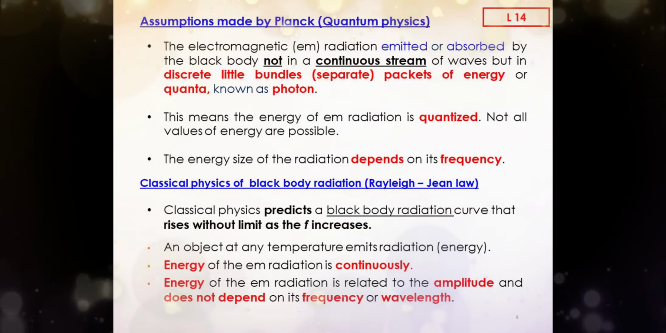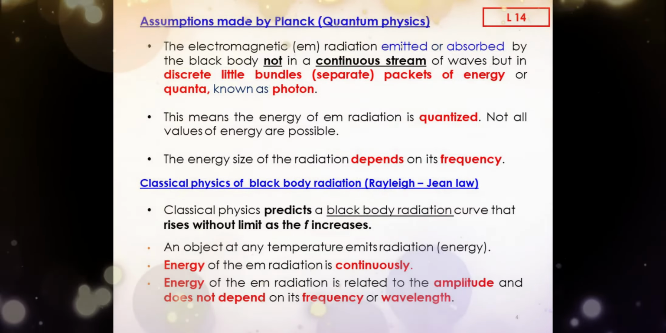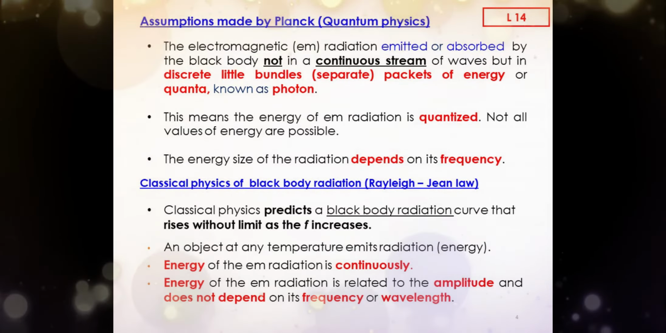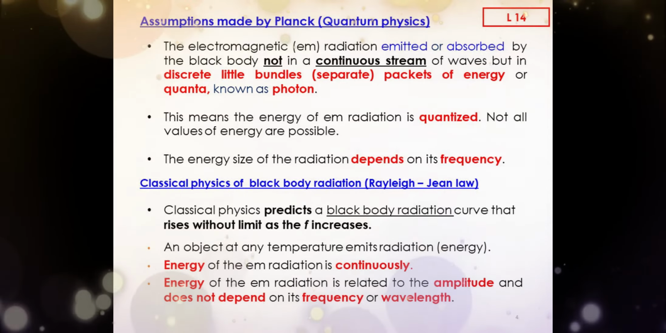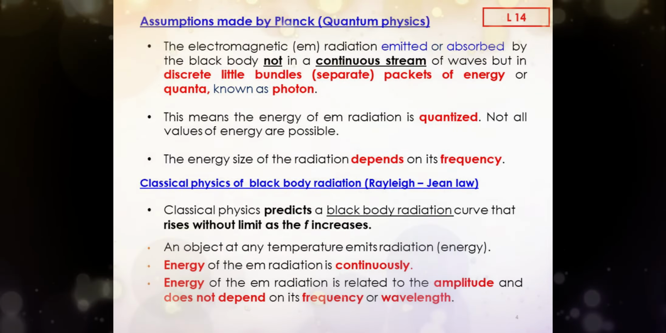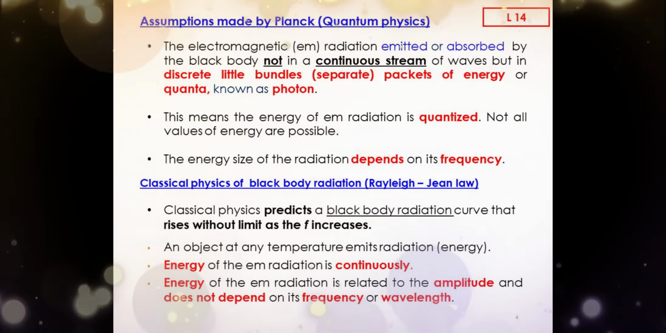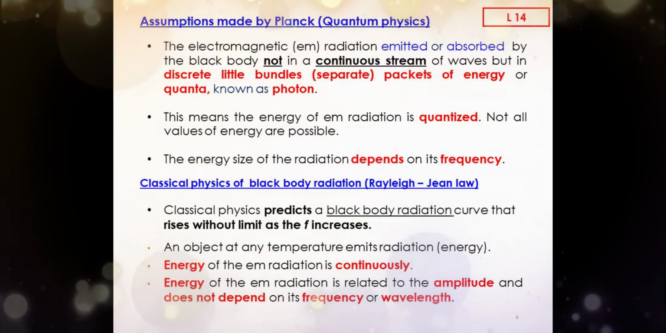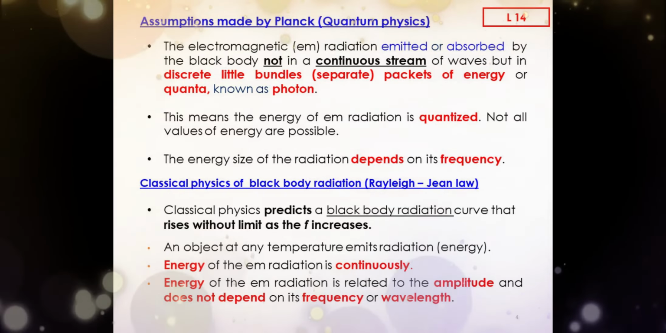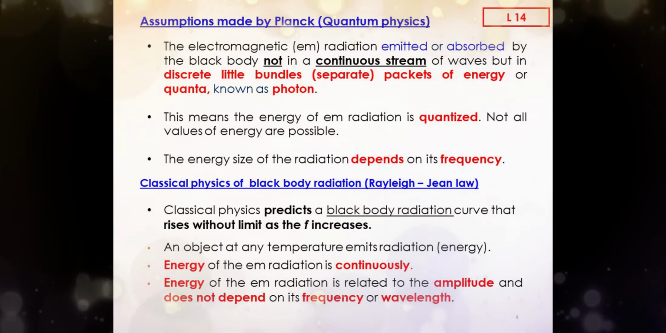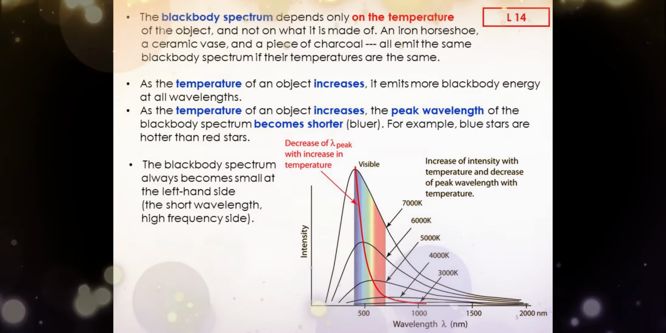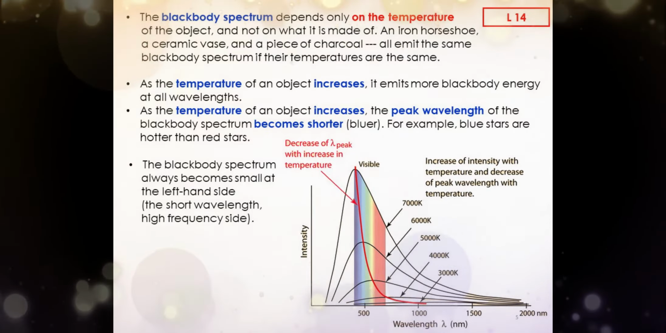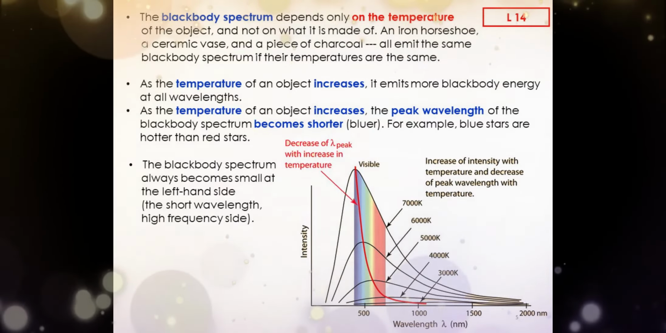Classical physics of blackbody radiation, the Rayleigh-Jeans law. 1. Classical physics predicts a blackbody radiation curve that rises without limit as the frequency increases. 2. An object at any temperature emits radiation, energy. 3. Energy of the electromagnetic radiation is continuous. 4. Energy of the electromagnetic radiation is related to the amplitude and does not depend on its frequency or wavelength. 5. The blackbody spectrum depends only on the temperature of the object, and not on what it is made of.